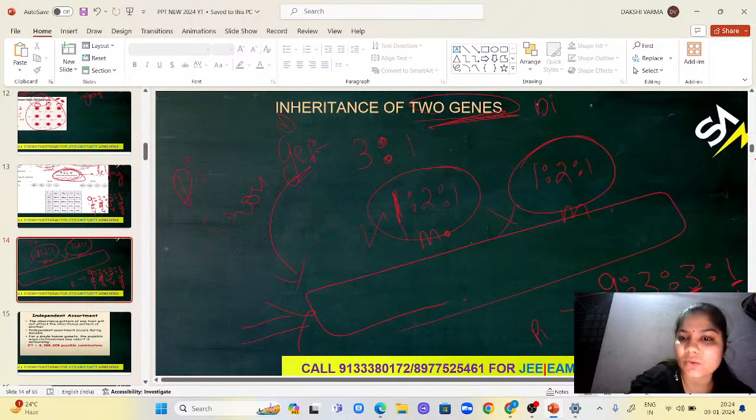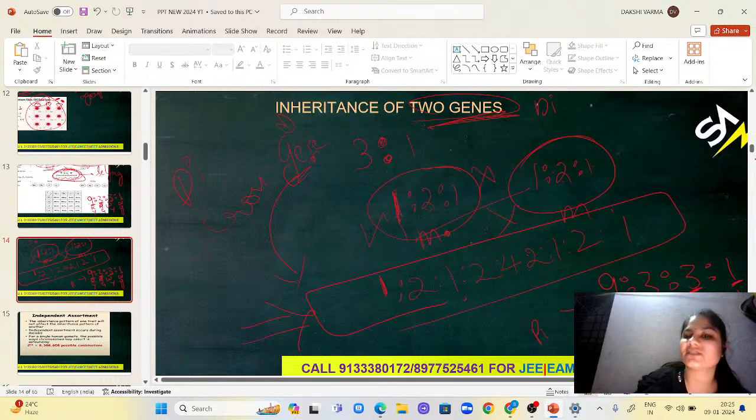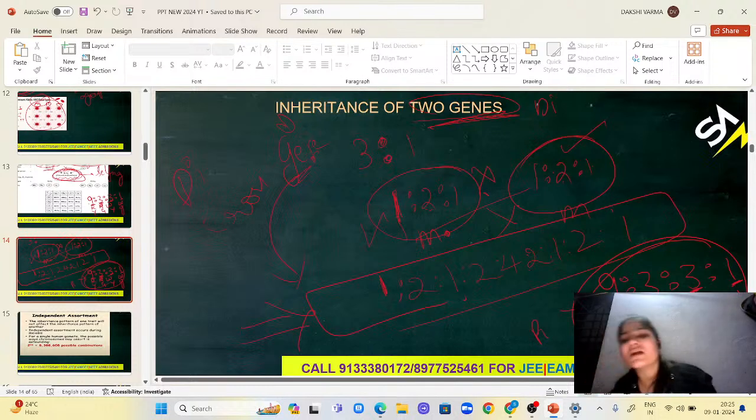Here you can do it like this. 1 into 1, 1. 1 into 2, it is 2. 1 into 1, it is 1. Next 2 into 1, it is 2. 2 into 2, it is 4. Next 2 into 1, it is 2. Next 1 into 1, it is 1. 1 into 2, it is 2. 1 into 1, it is 1. So this is the genotypic ratio for a dihybrid cross. This is just a shortcut. In the same way, you can also do it for the phenotypic ratio as well.